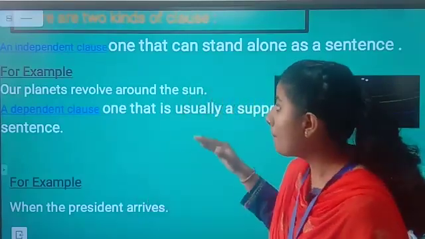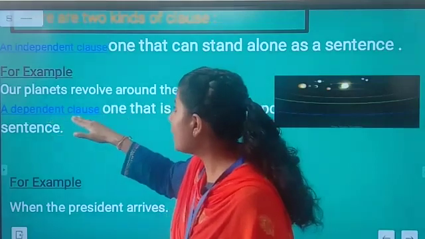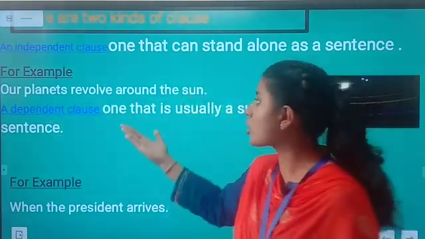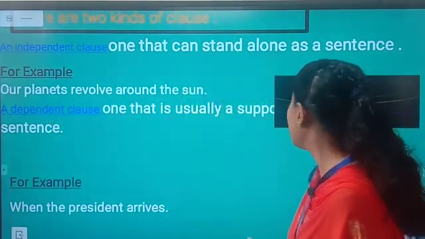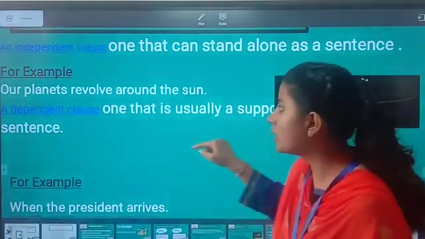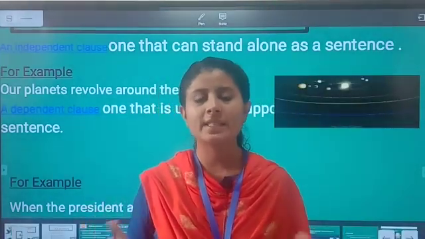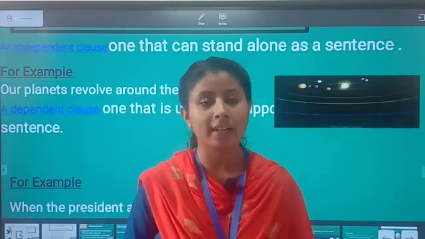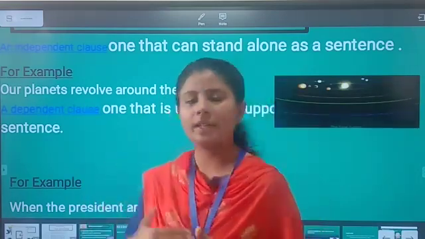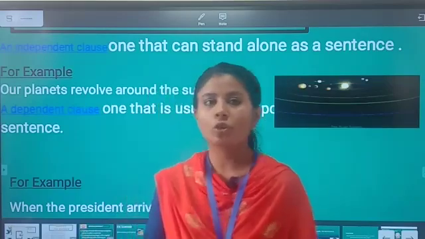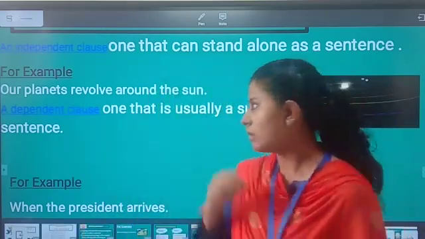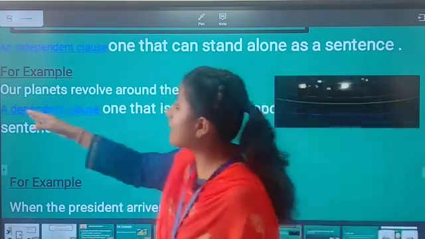But a dependent clause is a clause that usually needs the support of a sentence. Means this kind of clause needs the support of another clause, right? So to make this meaningful, you can look at the example.